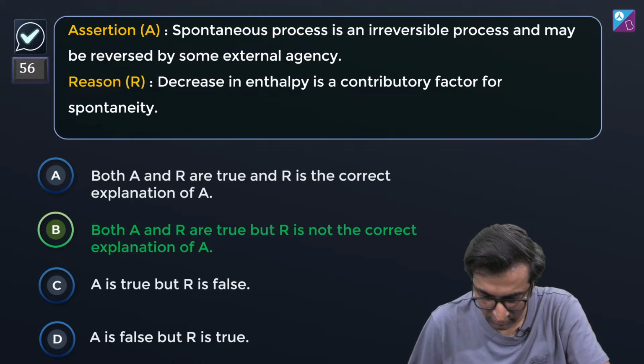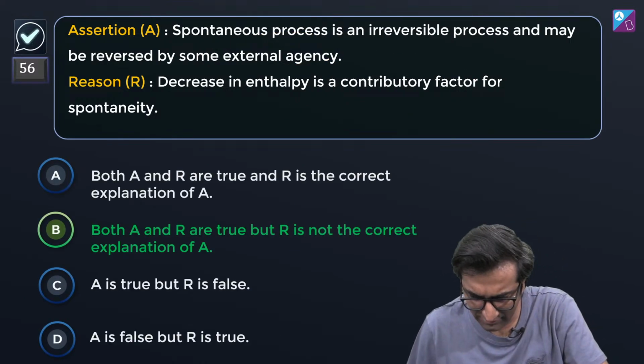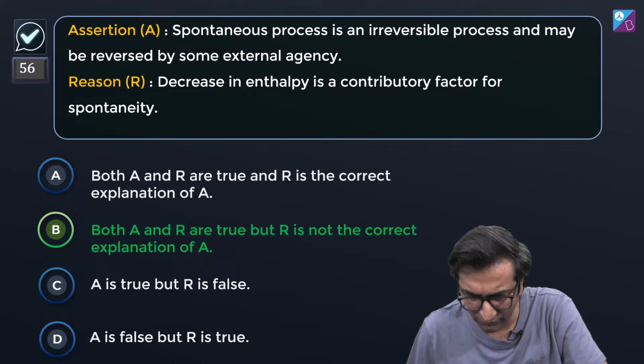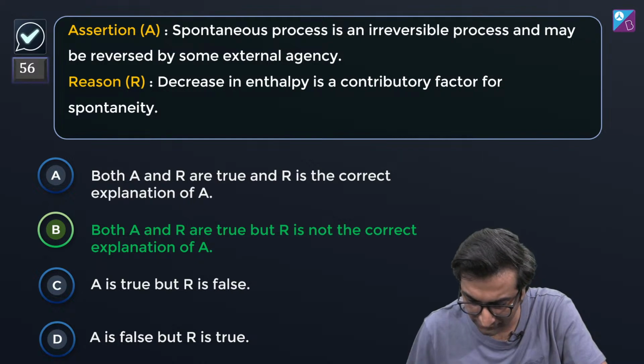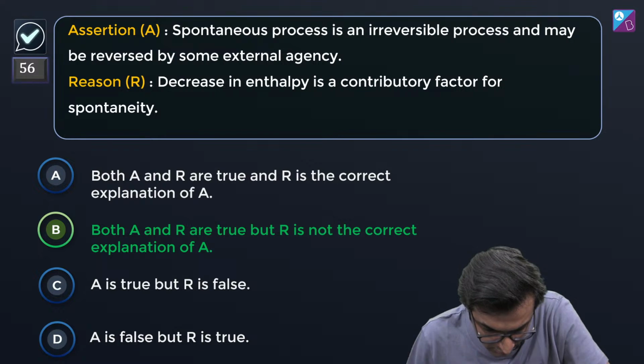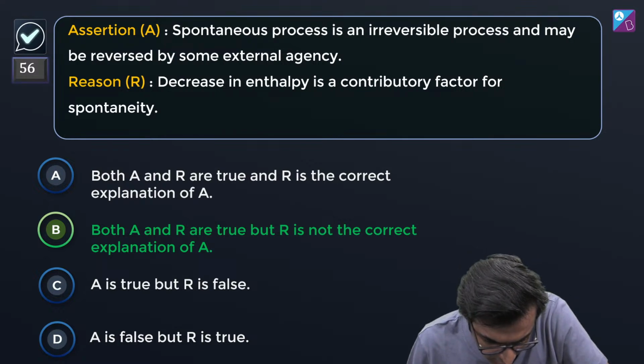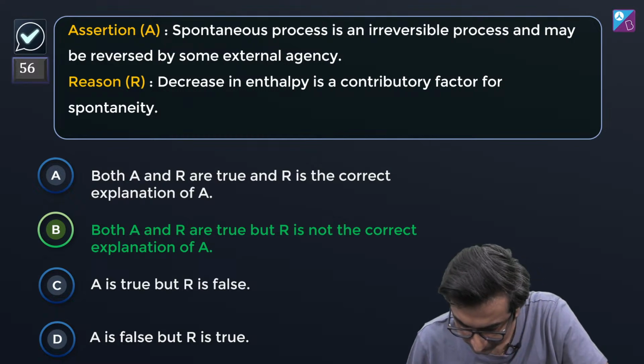ठीक है, चलो. With that, I feel like we have done a lot of interesting questions. We can do one more small question maybe, and then we'll go on. Now, let's go on to the fun question. No more small questions. Let's go on to the fun question directly. Okay, let's go. Fun question.